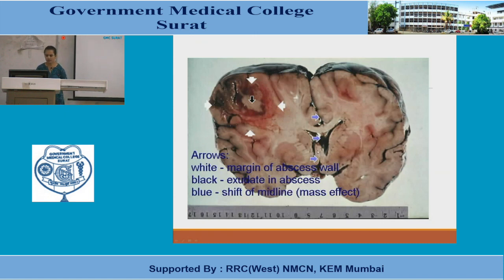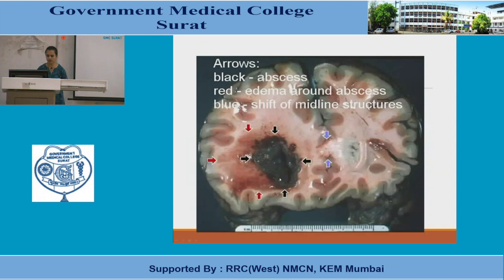Now what you are seeing here is a midline deviation. Can you see? Here there is a space occupying lesion, and that's why this midline, the area which should come in the center, has deviated towards this side. This is due to the mass effect of the SOL. Again, can you see? The black area is the whole abscess, red is the edema. As we have already learned, in the periphery of an abscess there will be edema, which is a sign of inflammation. And again, this is a shift of midline because of this space occupying lesion.